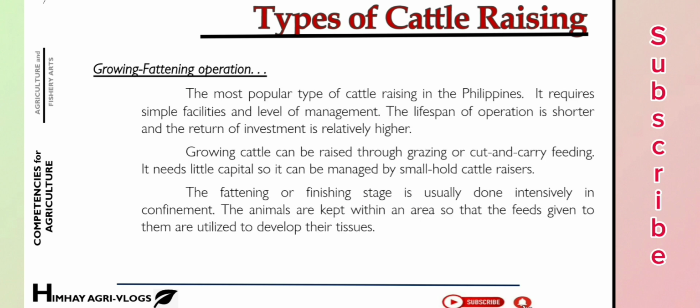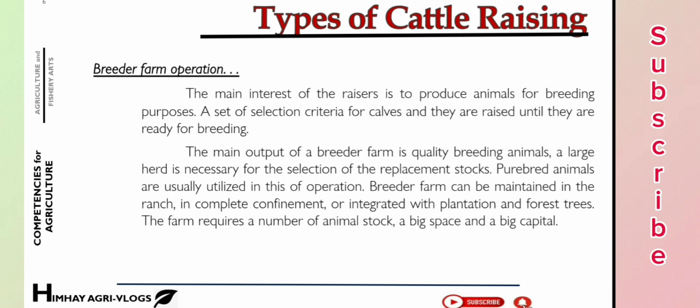Napasan natin. Next is breeder farm operation. So ano naman itong breeder farm operation? The main interest of the raiser is to produce animals for breeding purposes. A set of selection criteria for calves, and they are raised until they are ready for breeding. The main output of breeder farm is quality breeding animals. A large herd is necessary for the selection of the replacement stock. Purebred animals are usually utilized in this type of operation.